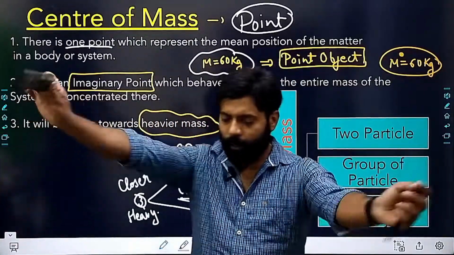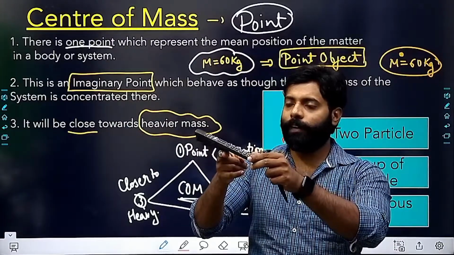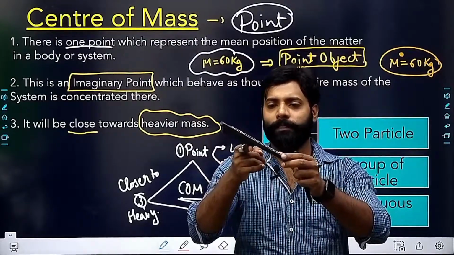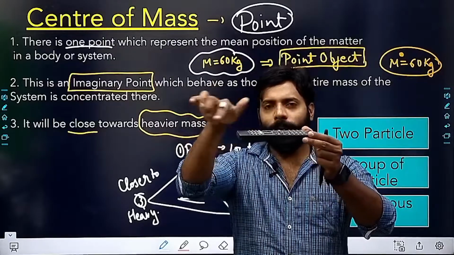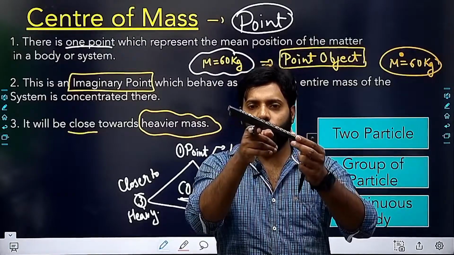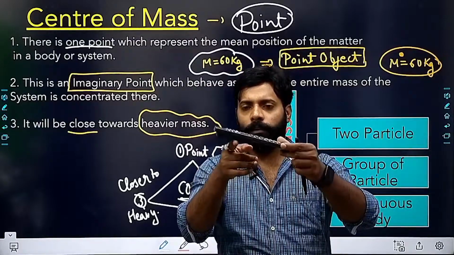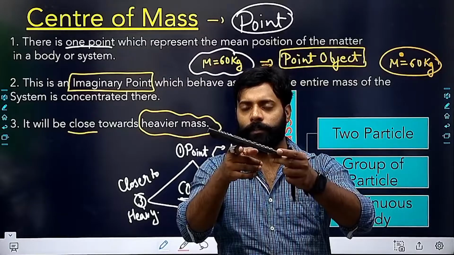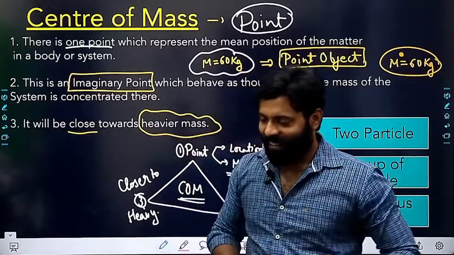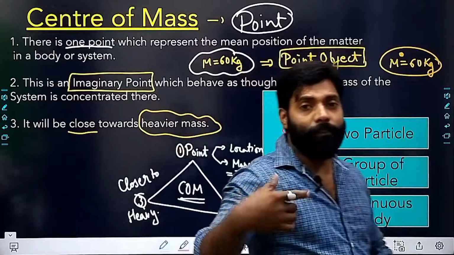Assuming that I'm having a remote control here, and if I need to balance this remote, then how could I balance this? Will I be able to balance this? See, I'm going at the midpoint, but I'm not able to balance this. It will fall. So I'm going here towards the heavier mass, right? Yes, now it balances. So the third point says that it will be closer to the heavier mass.